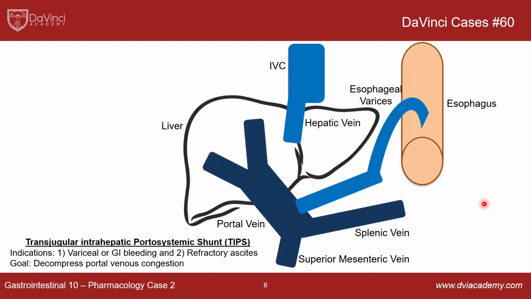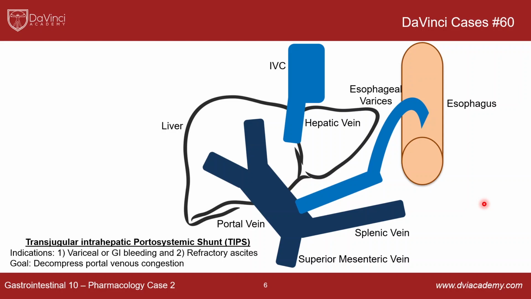So I would be remiss, being an interventional radiology resident, if I didn't go over TIPS very briefly. Obviously, we could go at this in detail for a long time, but I just want to cover the basics, because you actually could see this on a USMLE exam, and so you want to be at least aware of what it is. And obviously, when you get out into residency and practice, you want to be aware of it, at least peripherally, what it's used for. So a TIPS is a transjugular intrahepatic portosystemic shunt.